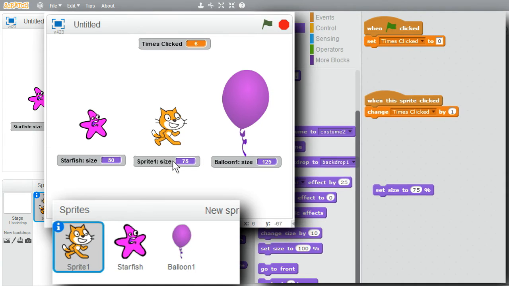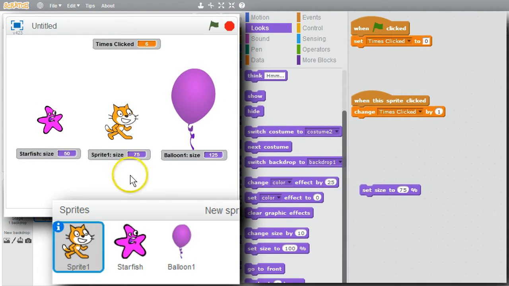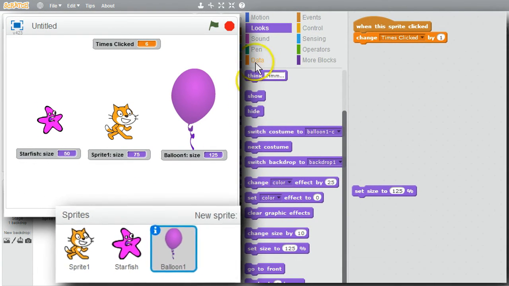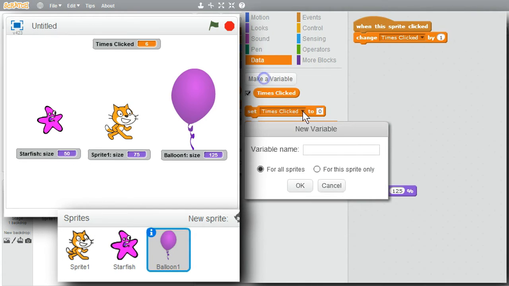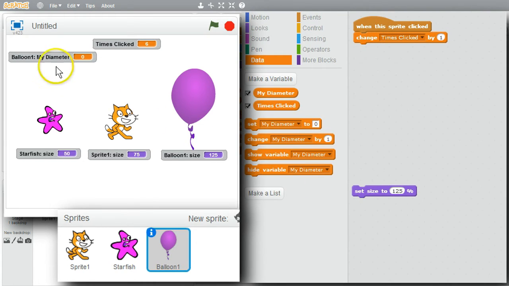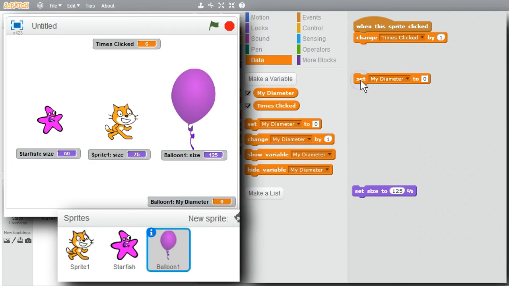Now I'll create the variables for each of the sprites. For the balloon, I'll click on Balloon, Data, Make a Variable, create My Diameter. Only for this sprite. OK. Now the My Diameter variable exists for the balloon. I'll put it under the balloon. It needs to be initialized to 12. Change the 0 to 12.